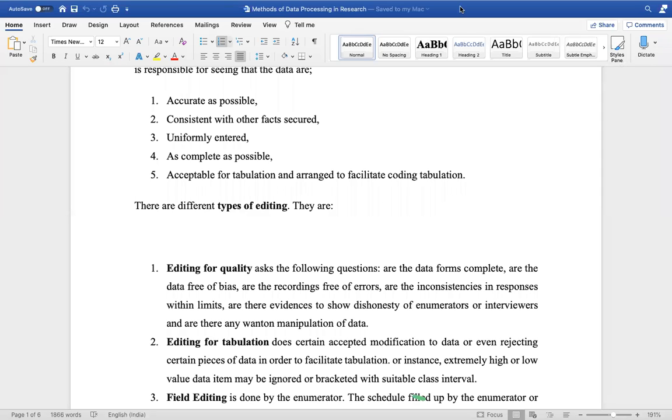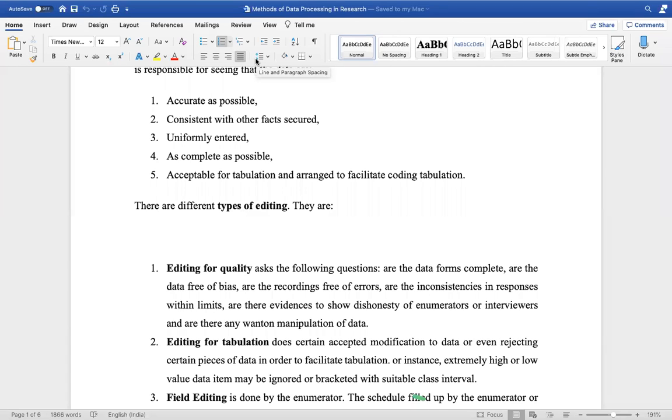So now talking about editing for tabulation. We just saw editing for quality. Editing for quality is ensuring that your questions are all fully answered. All the data, the questionnaires, interview schedules you circulated among people have all been responded, all the questions, and they are free from any bias or influence of the researcher. If it is a recording, it also should be free of errors.